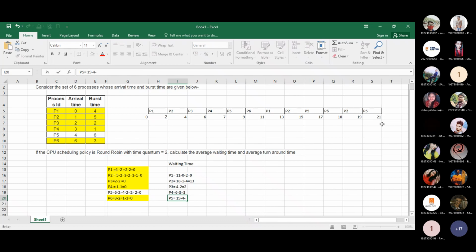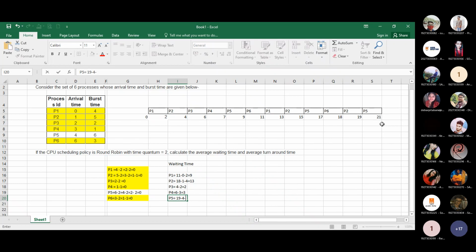Now check how many times P5 used the system before 19. 2 times.